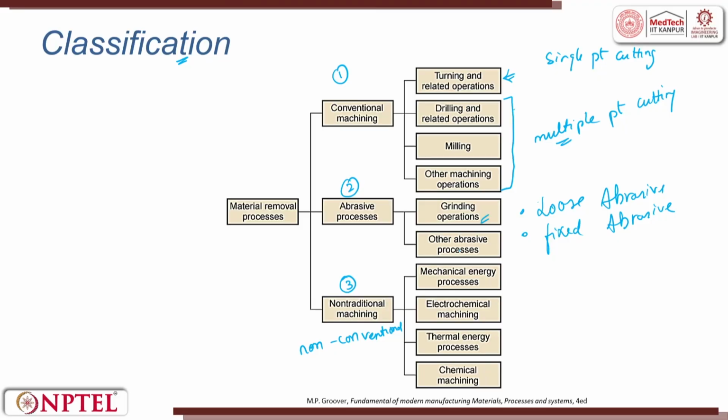So, we have discussed that. Then when we get into non-conventional or non-traditional machining processes, we use mechanical energy. Mechanical energy means we use a high-speed jet of water, where the potential energy is converted into kinetic energy, and this kinetic energy removes material. In the jet of water, I also add loose abrasives. So, those operations are called mechanical energy processes.